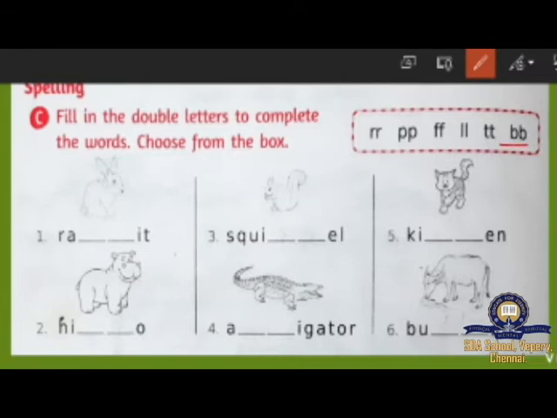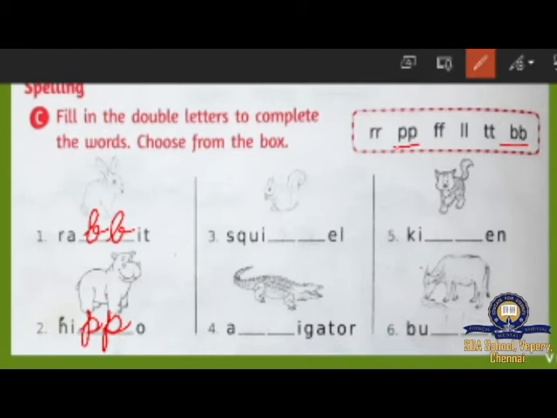R-A-B-B. So you have to write here B-B. R-A-B-B-I-T. Rabbit. Look at the second one. What is this? Hippo. What's the spelling for hippo? H-I-P-P-O. So you have to write here P. Double P you have to write. H-I-P-P-O. And look at the third one.